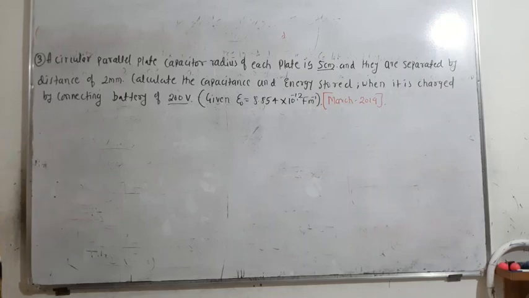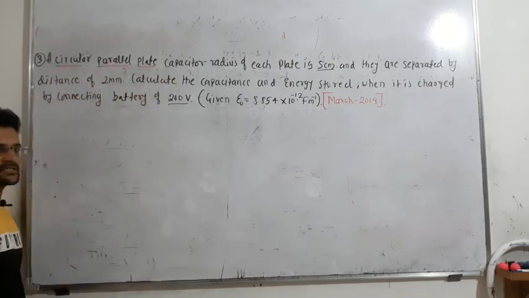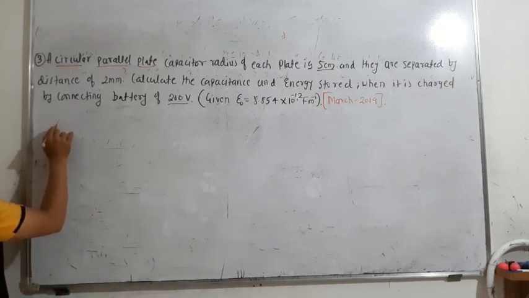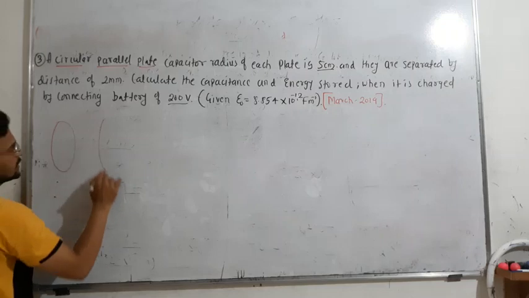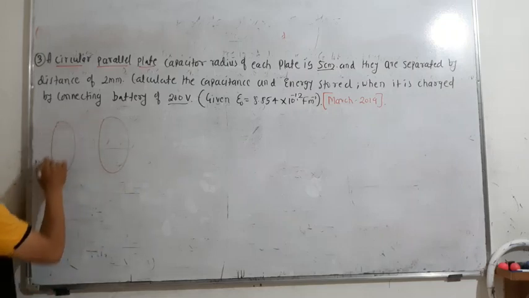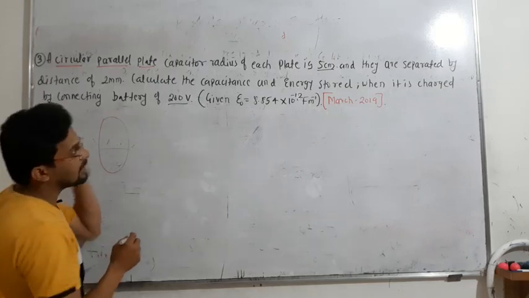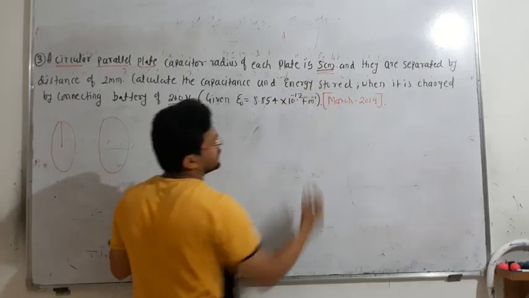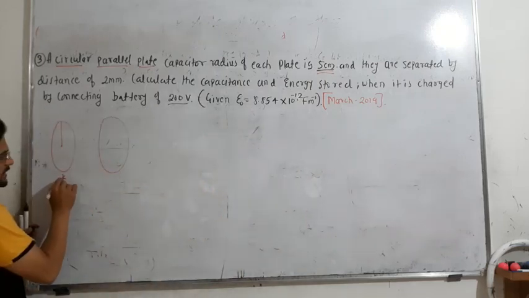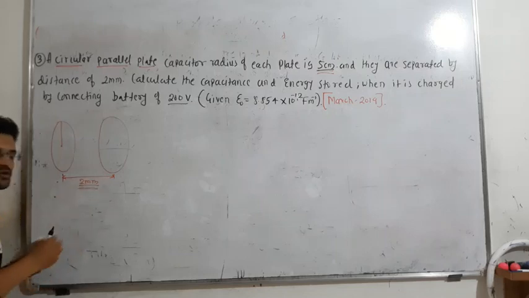So there is a circular parallel plate capacitor, okay. It is a parallel plate capacitor, but the shape of the plates is circular. These are the two plates, plate 1 and plate 2, in the form of a circle, and their radius is given. The radius of the circular plate capacitor is 5 centimeter. They are separated, that means this plate and this plate are separated by a distance of 2 mm.